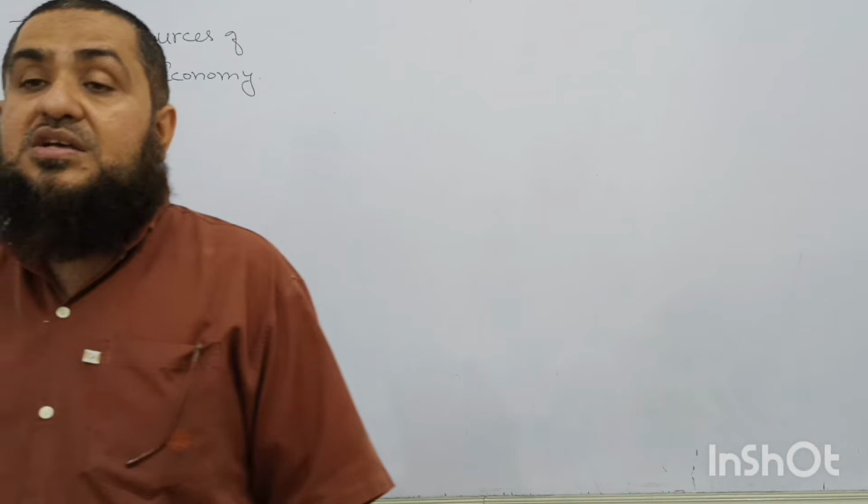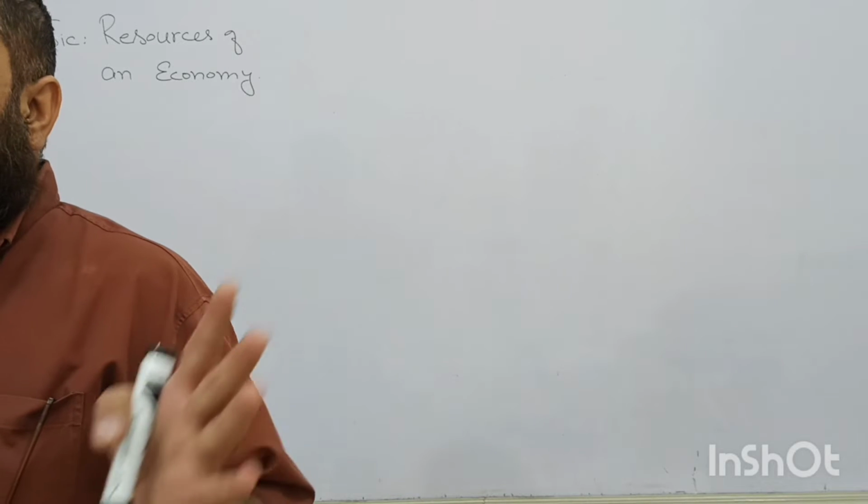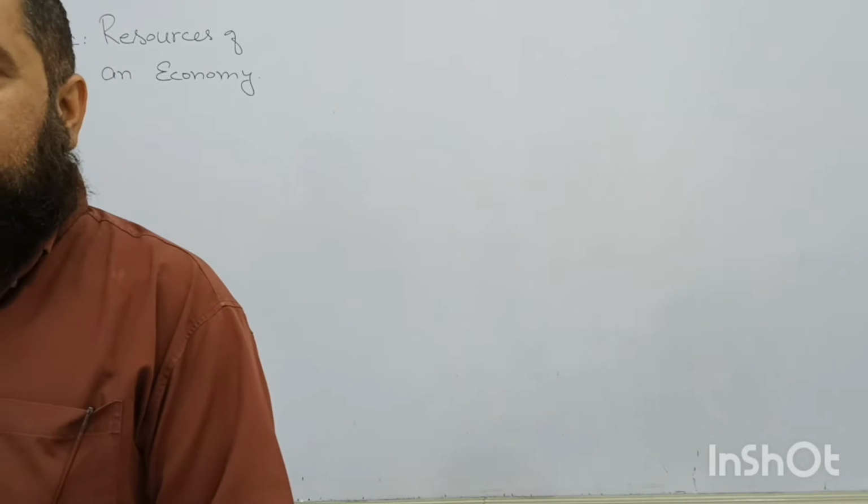Alright, if he is producing a black and white aluminium, do you think he is able to fulfill the human want? Right now there is no demand of black and white aluminium. So in that case, the important resources of the economy will be wasted. There is going to be misallocation of resources. He has produced those goods which are not in demand right now. Although he has put in more efforts to produce these types of goods, they are no more demanded by them. So what the consumers are willing to buy, that should be supplied by the producers by using the resources which are present with an economy.